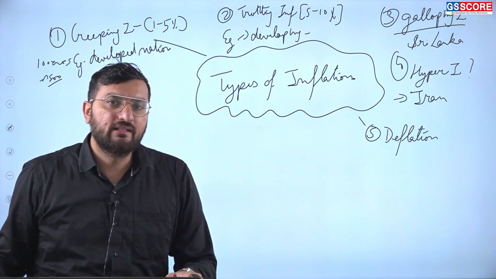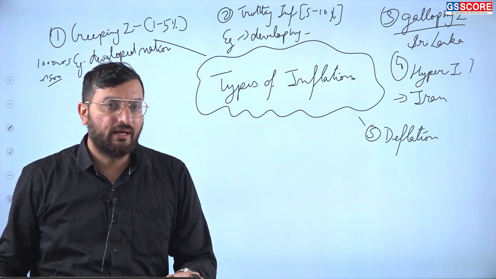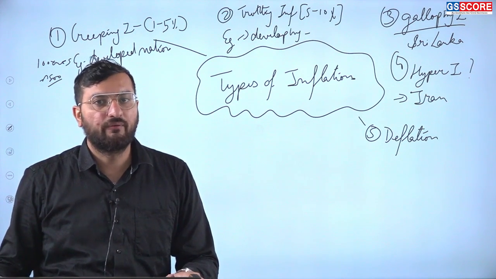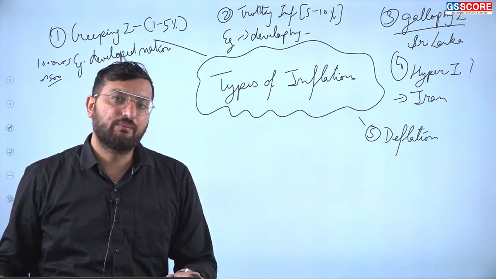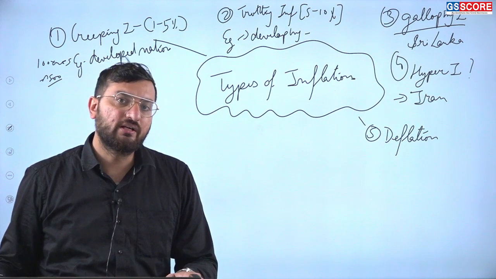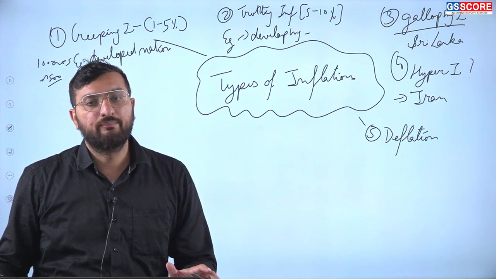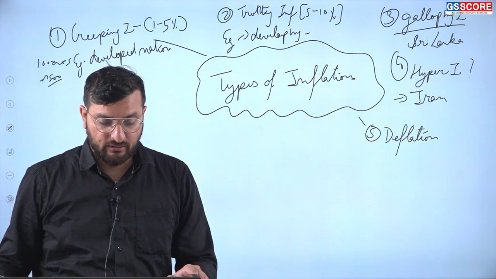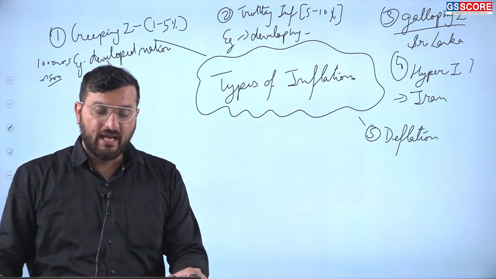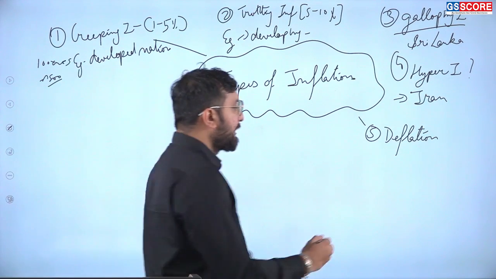And due to the decrease in prices, there will be a decrease in the profit of the producer. He will be either in loss or there will be lesser profit. So there will be lesser investment, lesser production, fewer products will be produced, and there will be lesser employment, we can say, or job loss at this stage. So this is deflation. An example can be the Great Depression of 1929.